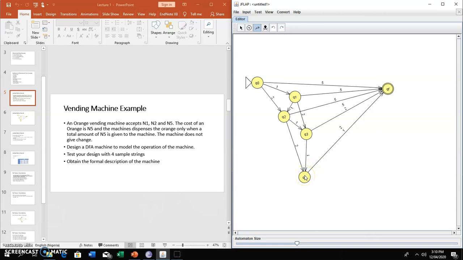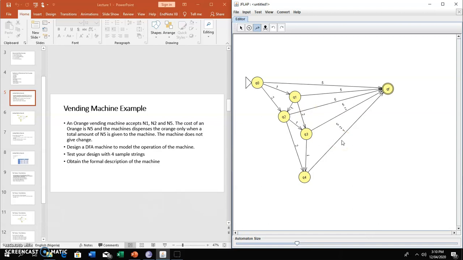It's a possibility. In system design, you don't leave anything to chance. You think about all possible situations and scenarios. So for me again, we can still go from Q4 to Q5 and put it as 5 naira. Now, if we do that, obviously that's 9 naira. The person still gets the orange but loses 4 naira because, as we've been told, our machine does not give change. So now, at this point, we are through with our system design.